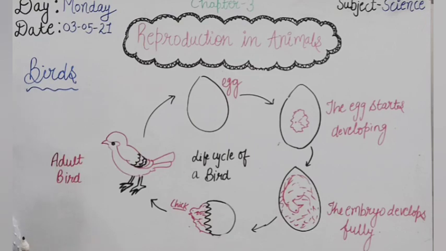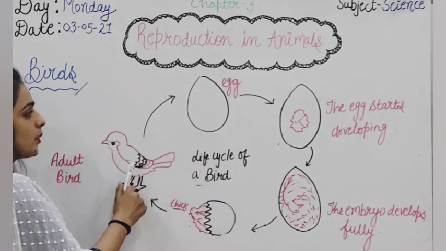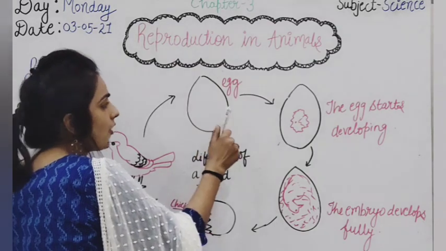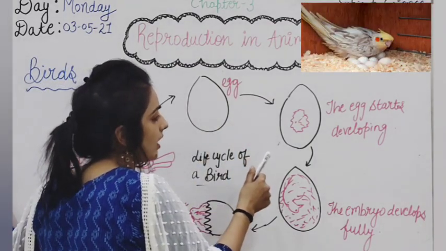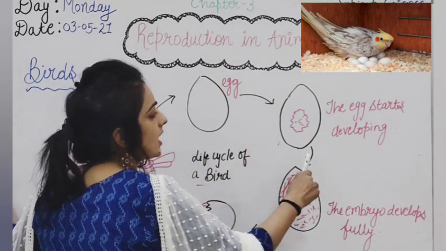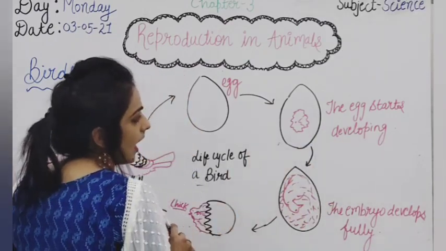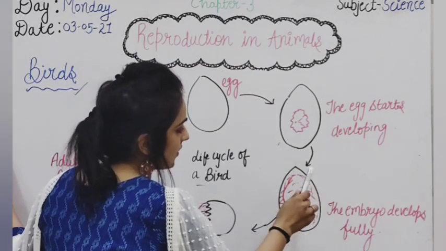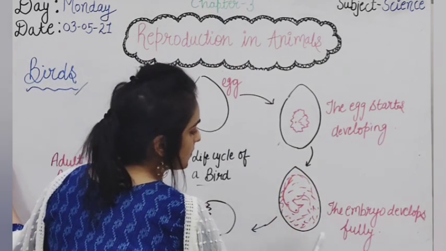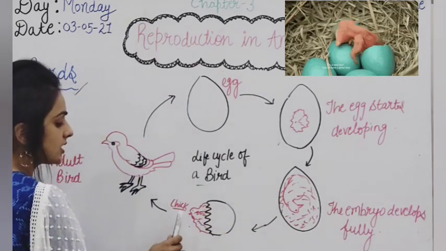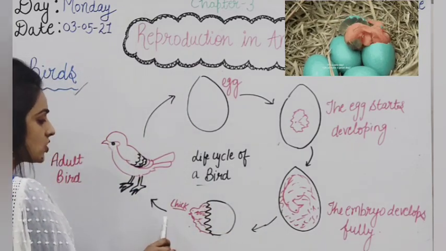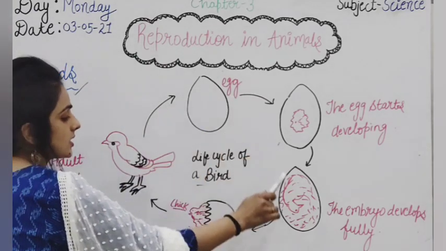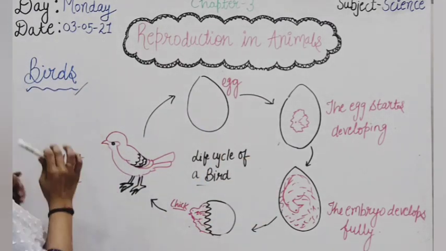Now let's come to birds, and here you can see the life cycle of the bird. The adult bird lays eggs, and after laying the eggs, it keeps them in a warm place. The egg starts developing, the embryo develops fully, and then it hatches out into a chick, and the chick becomes an adult. So this is the life cycle of the bird.